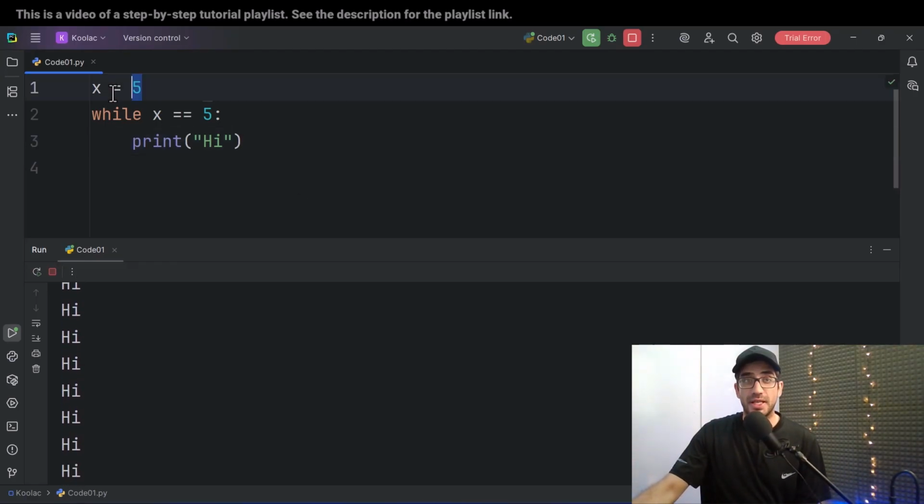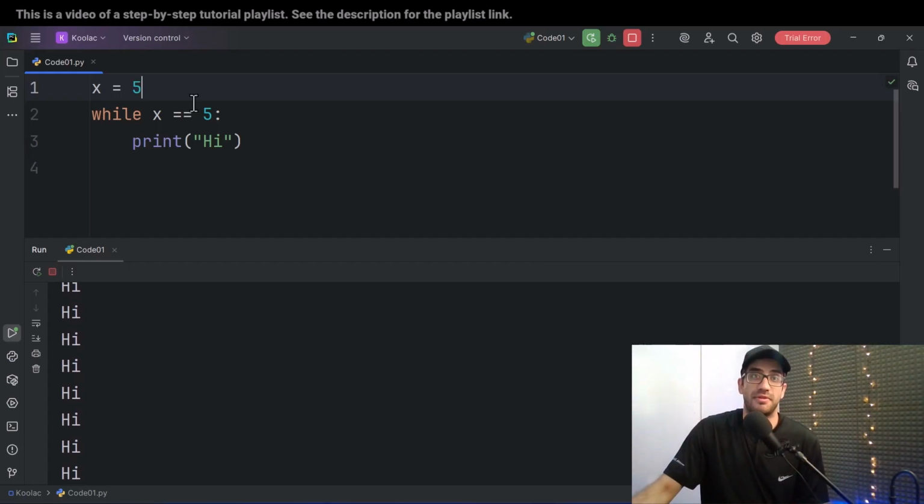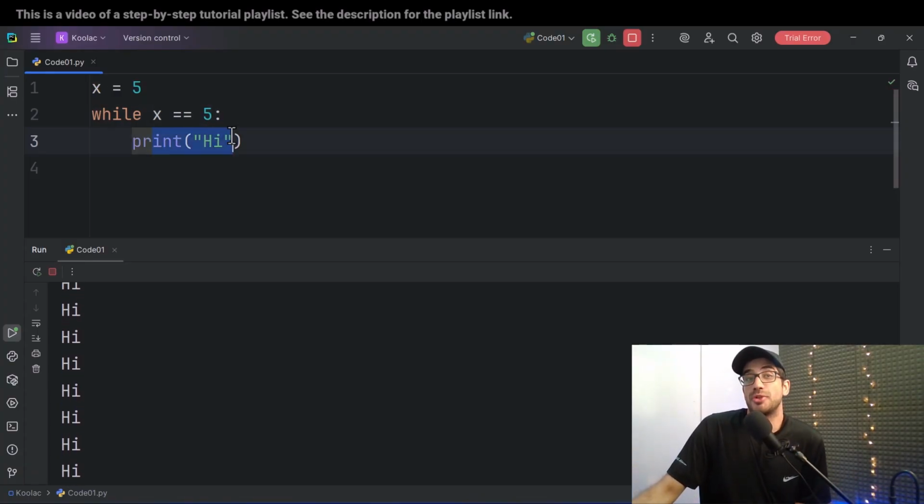Because x is 5, and it is not going to be changed to other values, so it is always going to be 5. So that's why when we say while x is 5, which is always 5, then it is always going to print hi. So let's click on this in order to stop this code.